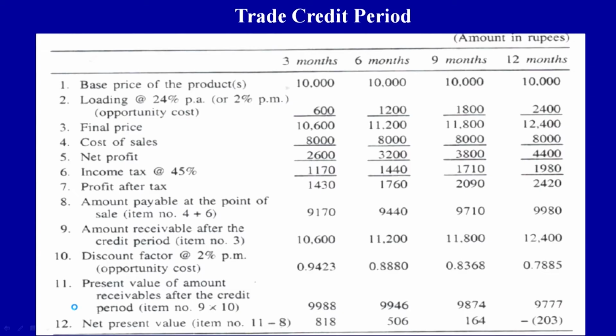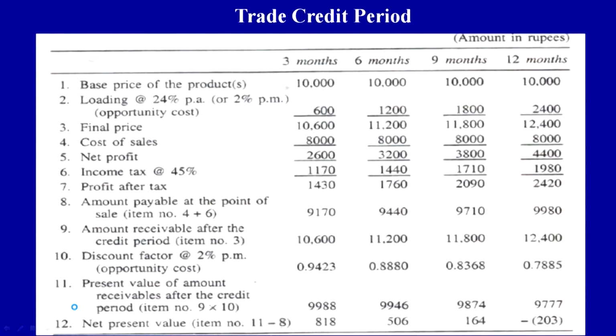In the second case, against the 11,200 rupees received, the present value is 9946. In the third case, against 11,800 it is 9874, and in the fourth case, against 12,400 it is 9777. This is the present value of the amount we have received.